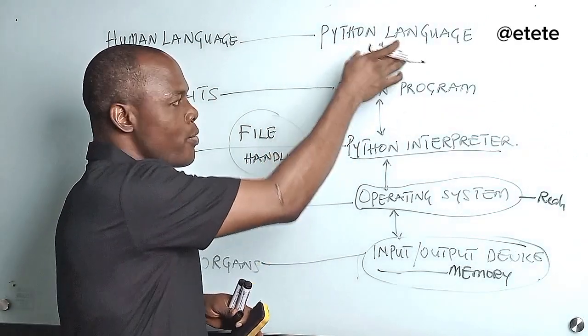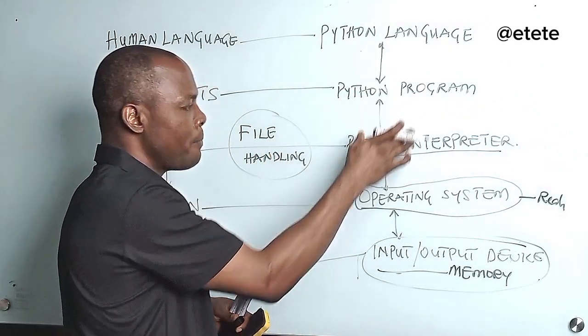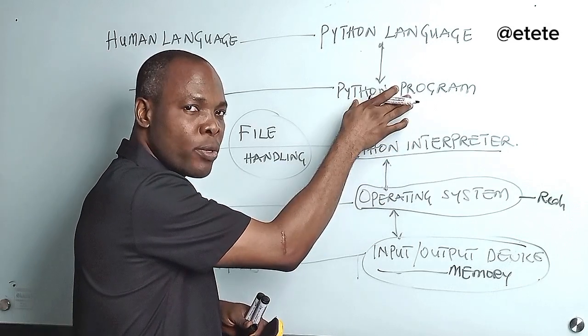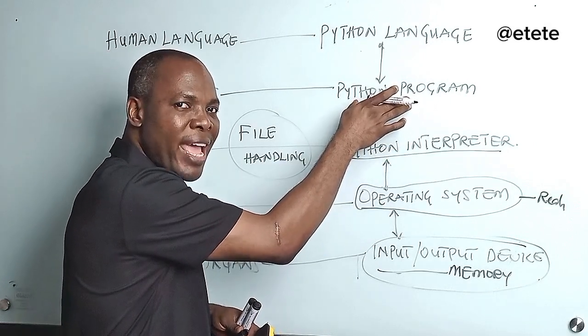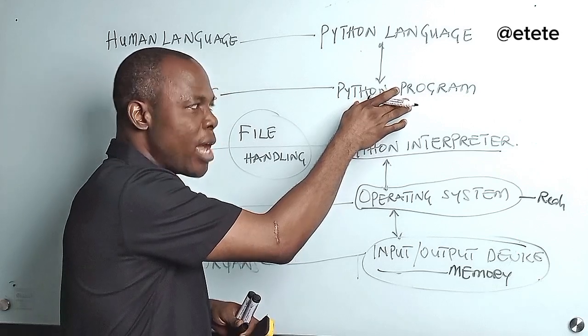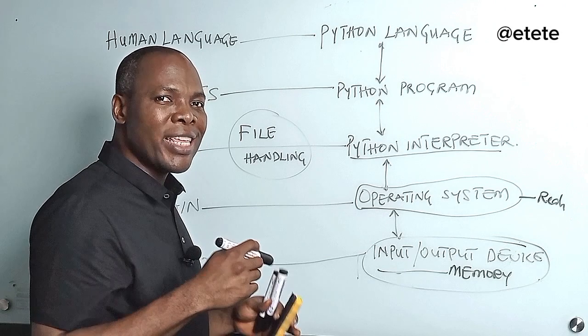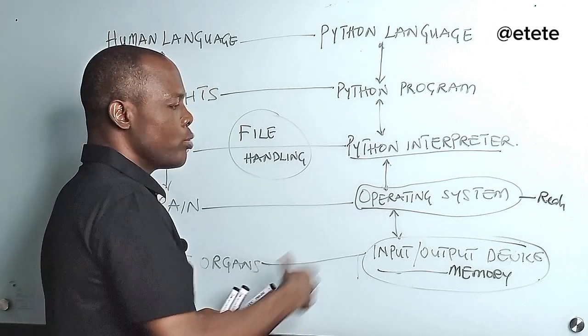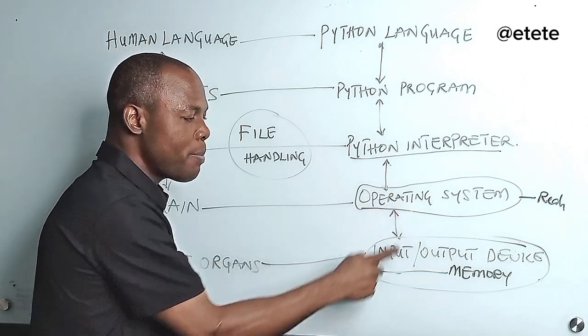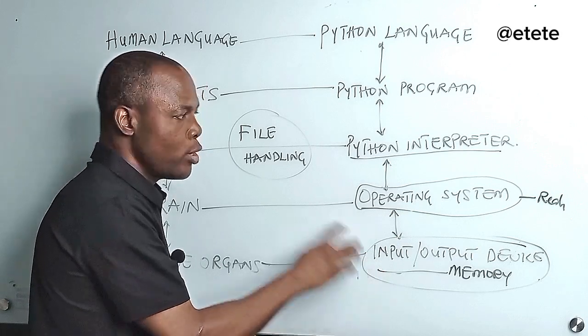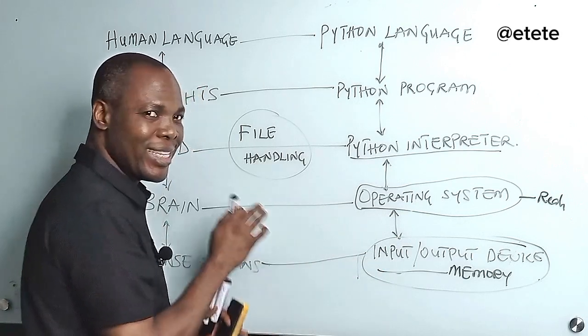So, with the Python language, you write a Python program. The Python interpreter reads this program, which is a set of instructions, line by line. Once it encounters functions that require the creation of a file, it will communicate with this guy to help create that file in this place. So that is what we want to look at in this class.